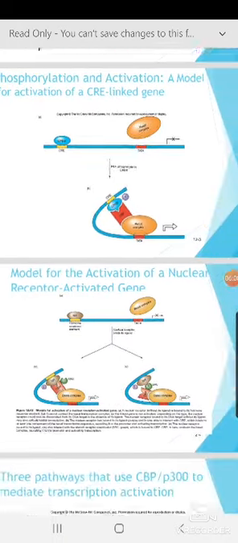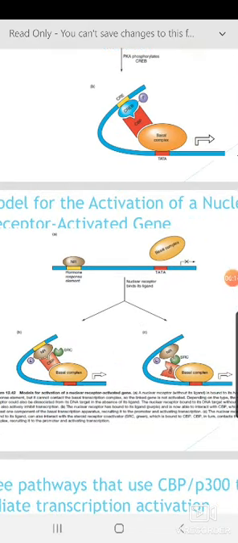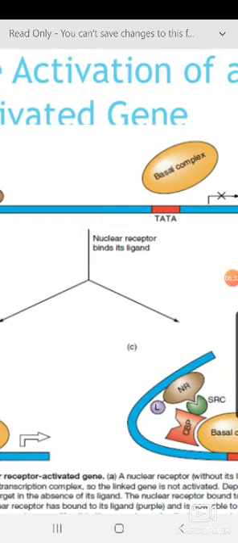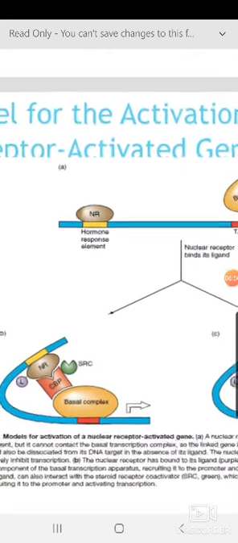Now, a model for activation of a nuclear receptor activated gene. Nuclear receptors, being polar, can pass through the plasma membrane. These receptors are present inside the cytoplasm, or in some cases, type 1, type 2, inside the nucleus. So what is happening here? This is again the TATA box where the basal transcription factor comes and binds, and this is the hormone response element, HRE, where the nuclear receptor comes and binds. The nuclear receptor is a protein. Once it is bound with the proper hormone, the hormone and receptor together act as a transcription factor.